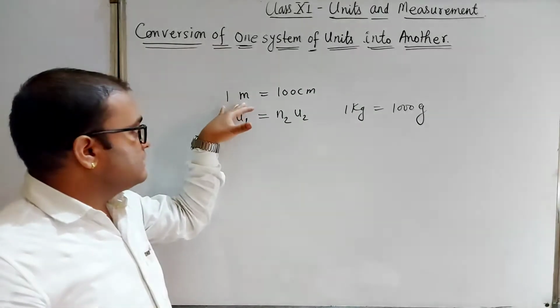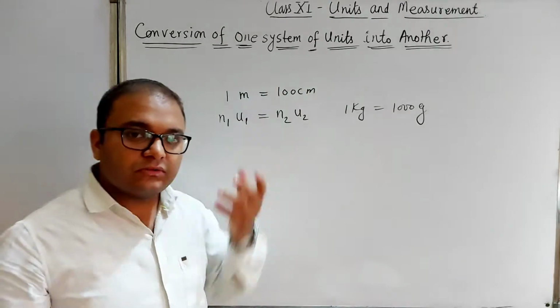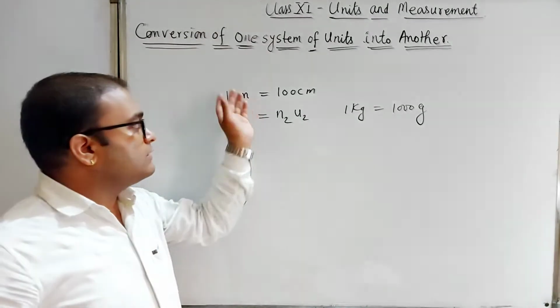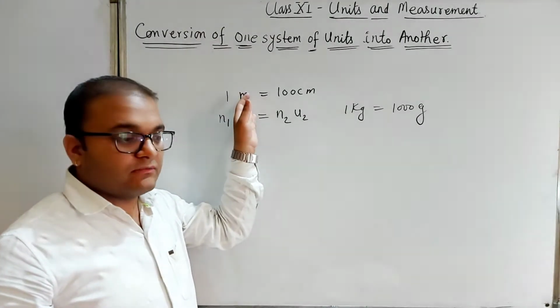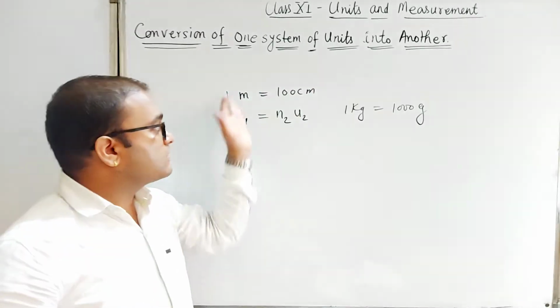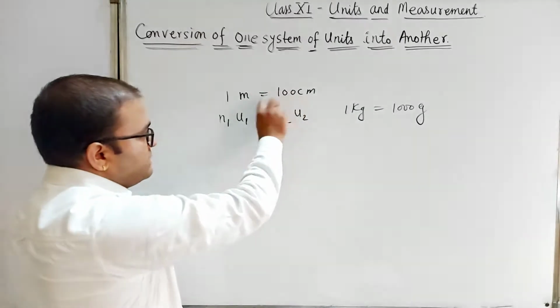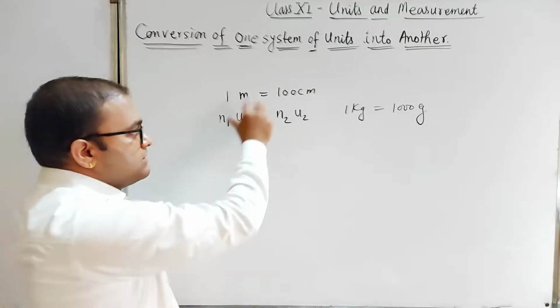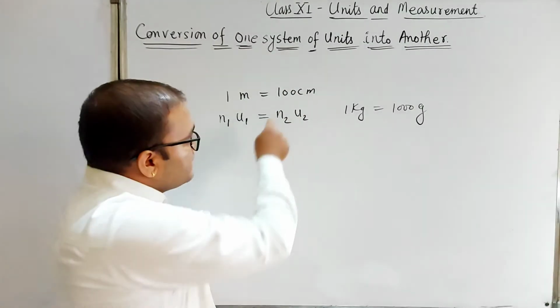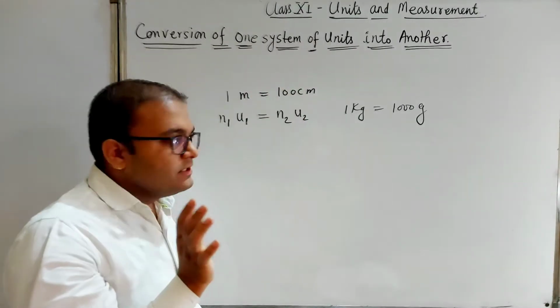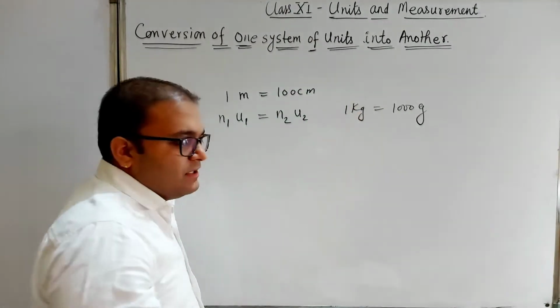In meter it is length, and in centimeter it is also length. Length will not convert to mass, length will not convert to time; the physical quantity remains the same. We are changing only the system of units. When we change the system of units, the numerical value changes. This is the simple example we will solve here.